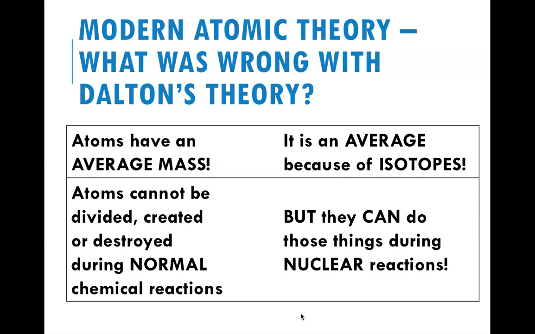Hydrogen has three isotopes, H1, H2, H3, each having the same single proton, but they do differ in the number of neutrons. Deuterium, which is H2, is what they usually call heavy water. So it's still H2O, but all the hydrogens are made with the isotope deuterium instead of just regular hydrogen.